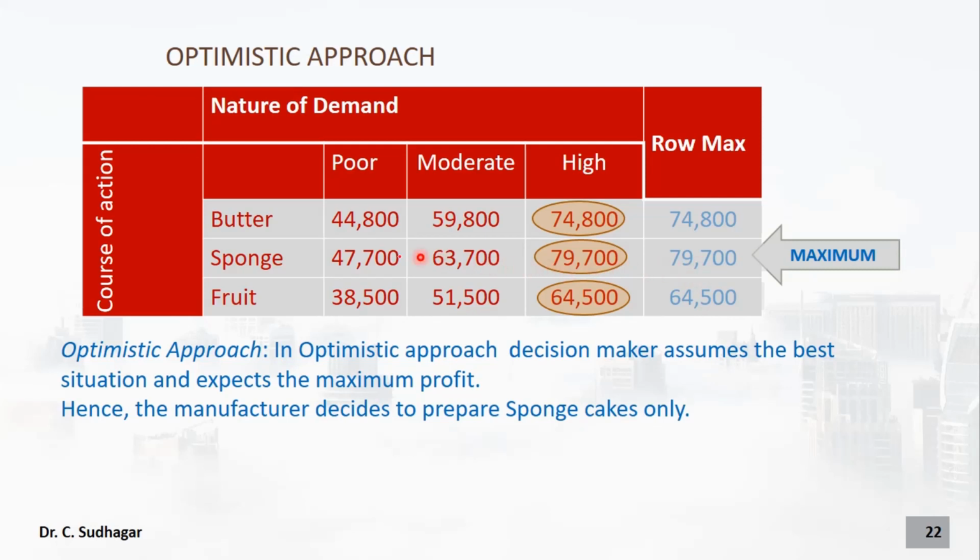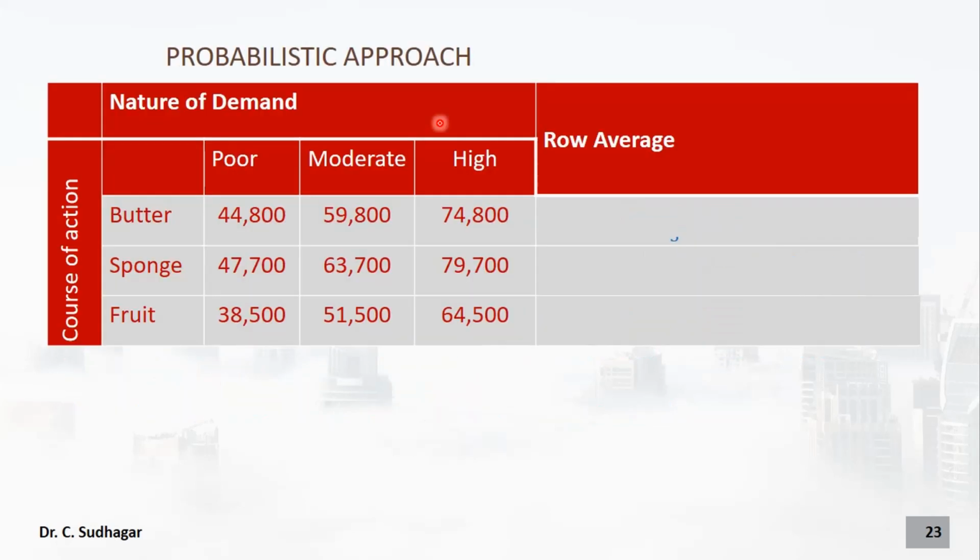Therefore, correspondingly, sponge cakes. In the optimistic approach, the decision maker assumes the best situation and expects the maximum profit. So the manufacturer decides to prepare sponge cakes only. So you have to write the conclusion for the sponge cake. So these are the very basic three approaches. Now let us go to the next level.